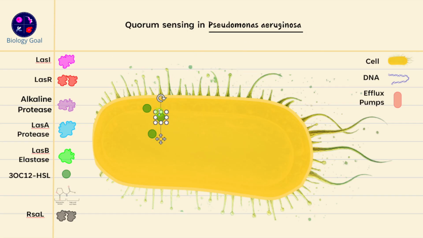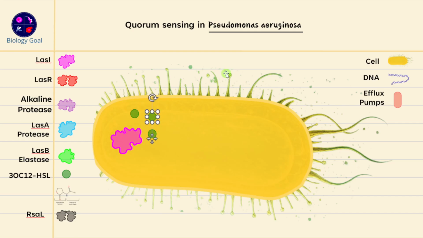These are the signaling molecules that are produced by a particular enzyme called LasI, this particular enzyme. So let me bring that enzyme inside the cell. So this particular enzyme, which is LasI, will produce a lot of these kind of signaling molecules, and these signaling molecules will be produced from a particular substrate. I also want to talk about how these signaling molecules are produced. But before that, let's understand what these molecules are.